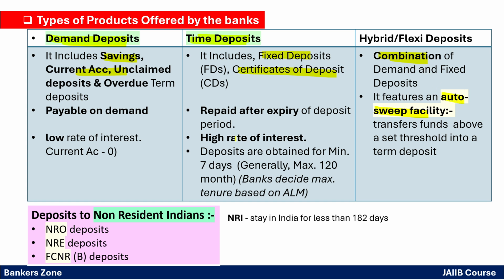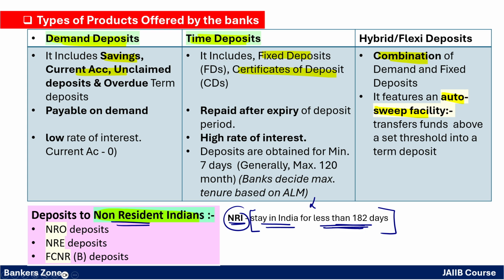Now, we also offer some facilities to NRIs. NRI means simply non-resident Indian. Who is an NRI? See, a person who stays in India for less than 182 days. For less than 182 days, it is called an NRI. NRI means non-resident. Non-resident means simply who is staying in India for less than 182 days.